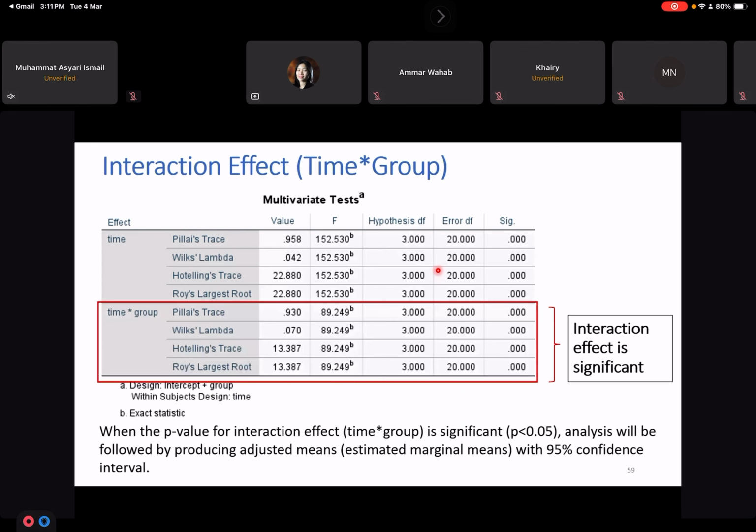Okay, so next question that we need to get the answer to is the interaction effect. So the interaction effect, you can look at this time star group. Okay, so interaction effect is significant here. All the statistic methods provided here consistently suggest that there is a significant interaction effect. So when the p-value for interaction effect is significant, the analysis will be followed by producing adjusted mean with 95% confidence interval. Okay, how to get this one?